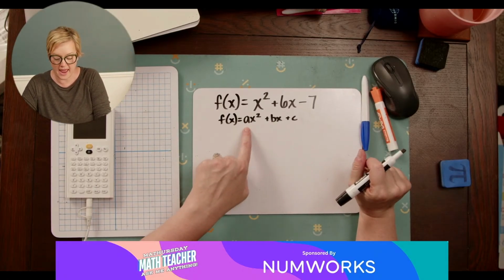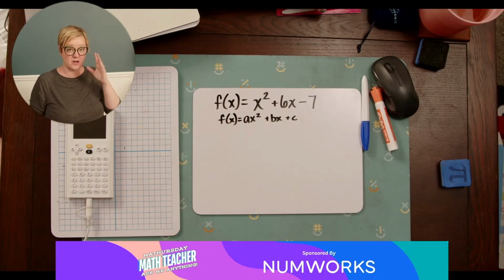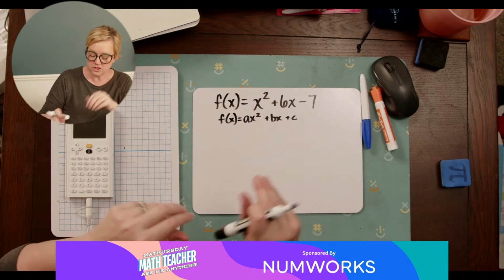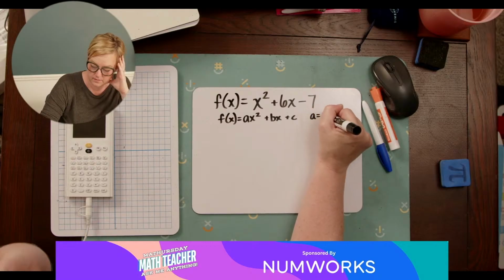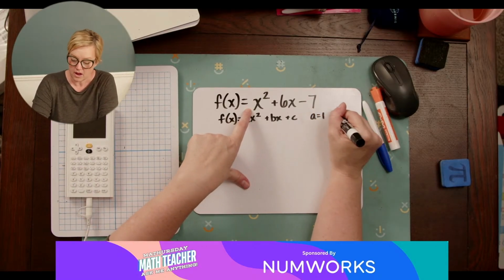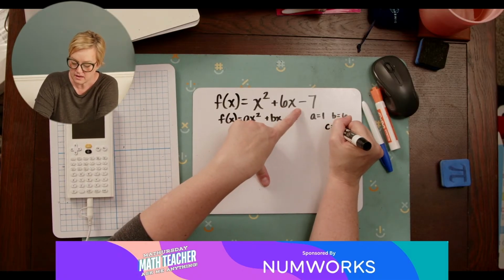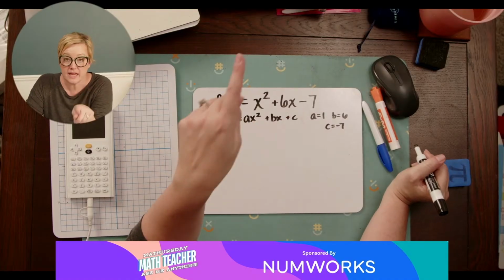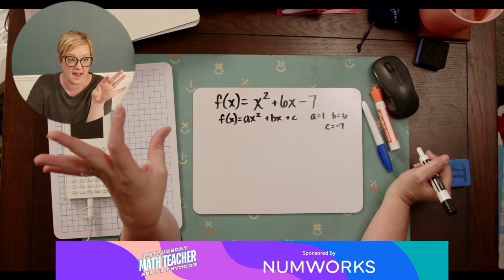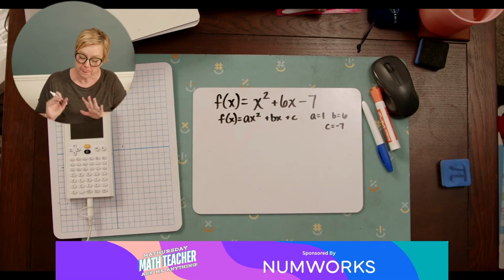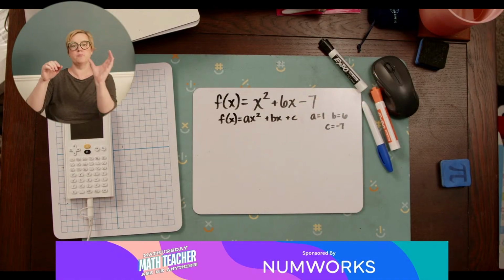So we're talking about a, b, and c here. These are the coefficients of this function or this equation, okay? So in this case, a is 1, right? Because it's 1x squared. Our b is 6, and our c is -7. Now, when we get to the quadratic formula, we're going to need to know all 3 of these letters because we've got to be able to plug that in, okay? All right, so to find our vertex, which is the point when we're curved, right?